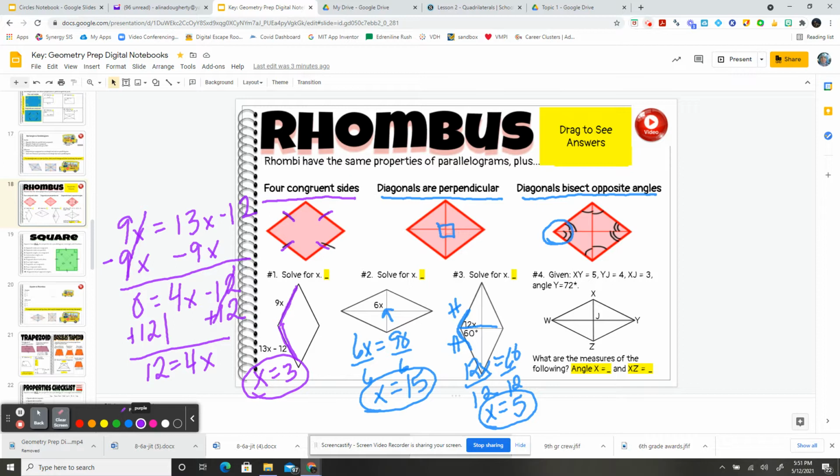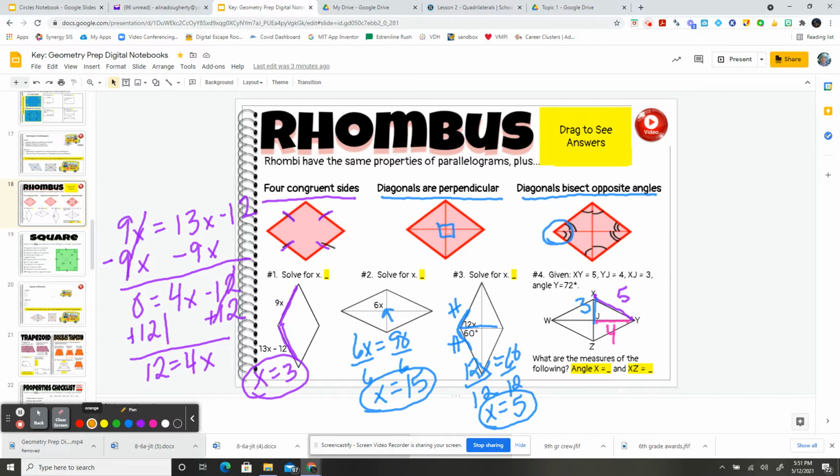Then in this very last one, we've got to make sure we label everything correctly. So if I know that xy equals 5, from x to y equals 5, and y to j equals 4, and then x to j equals 3, and angle y is 72 degrees.